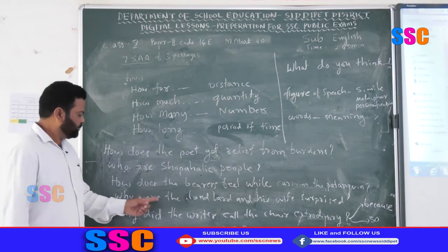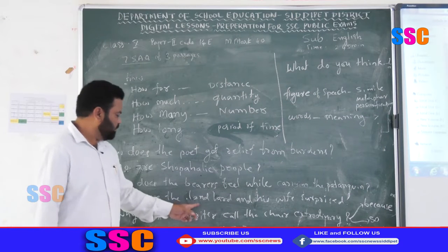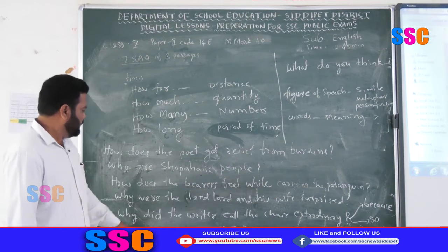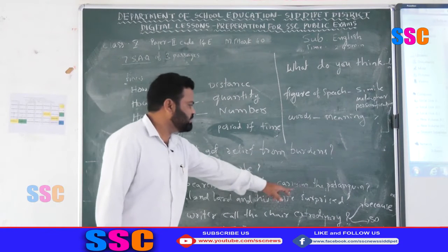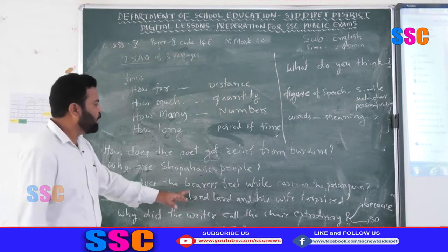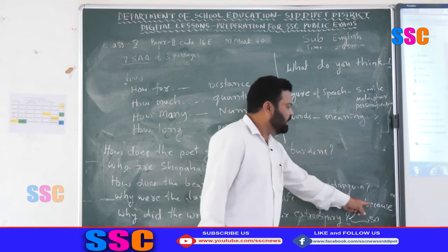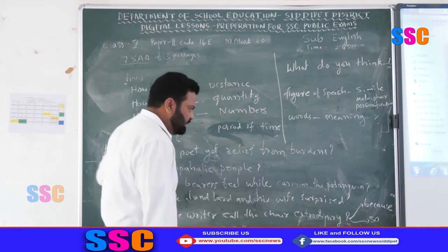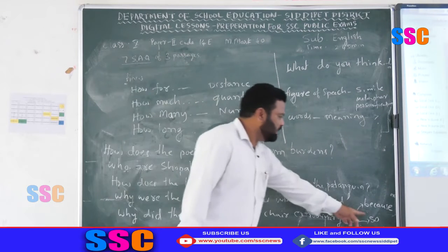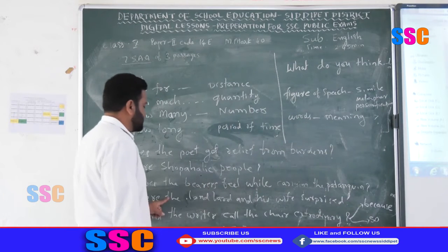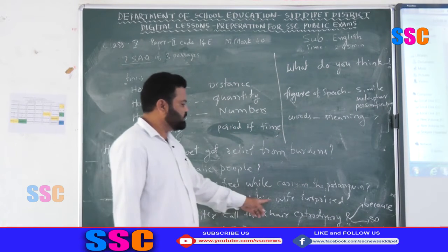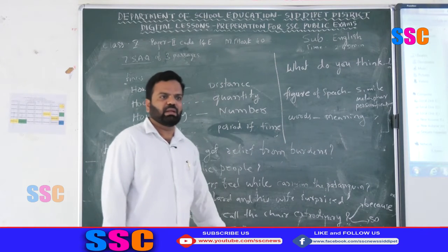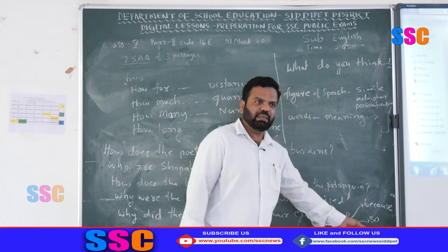Then here is: why were the landlord and his wife surprised? Here also the same: the landlord and his wife were surprised. Write "because," then the answer. Or another way, write the reason first, then write "so," then this: so the landlord and his wife were surprised. In these two ways you can write your answer, using "because" or using "so."